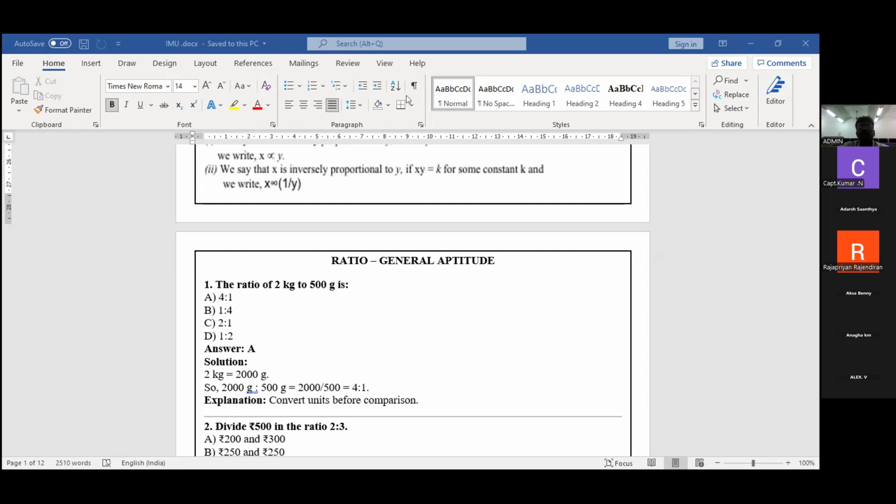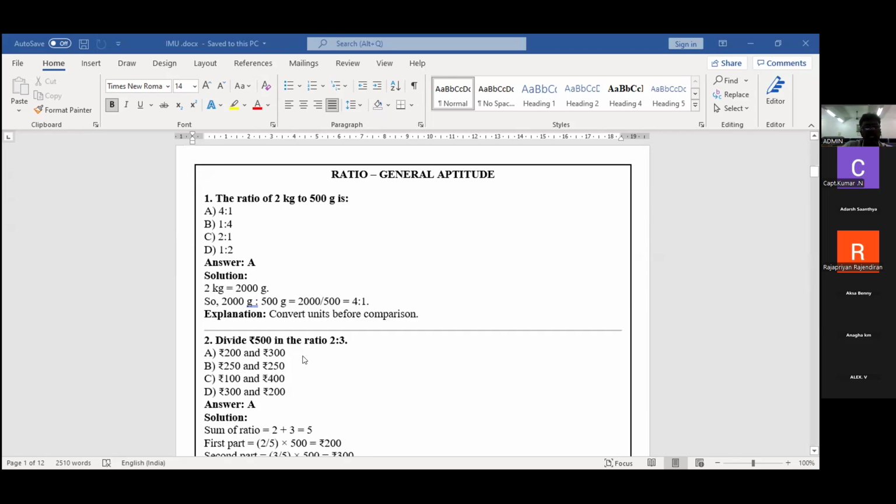Already we know this. 2000 divided by 500 is nothing but 4:1. So the ratio is converted, and 4:1 is the correct answer. 2 kg is nothing but 4, and 500 gram is nothing but 1. Like that only the question will come in your sums. This is a simple problem.